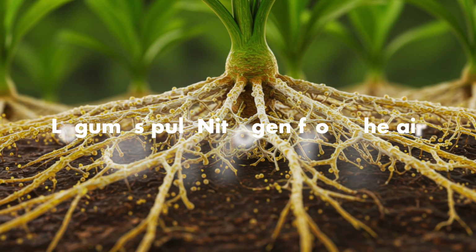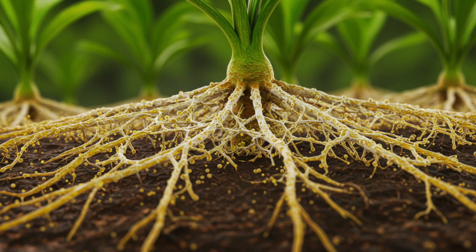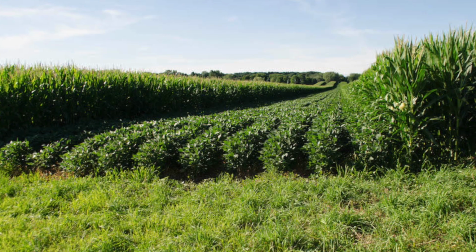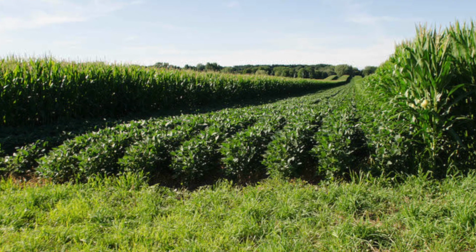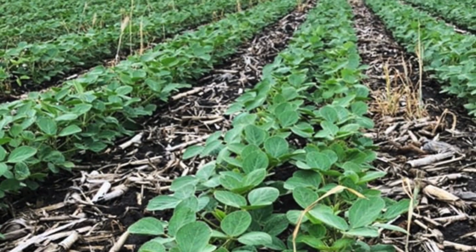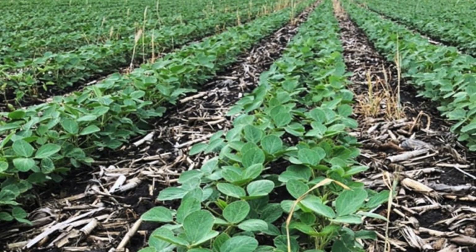Some bacteria form symbiotic relationships with plants, like the nitrogen-fixing bacteria that live in the root nodules of legumes. These bacteria convert atmospheric nitrogen into a form that plants can use, reducing the need for synthetic nitrogen fertilizers, which are a major source of greenhouse gas emissions.